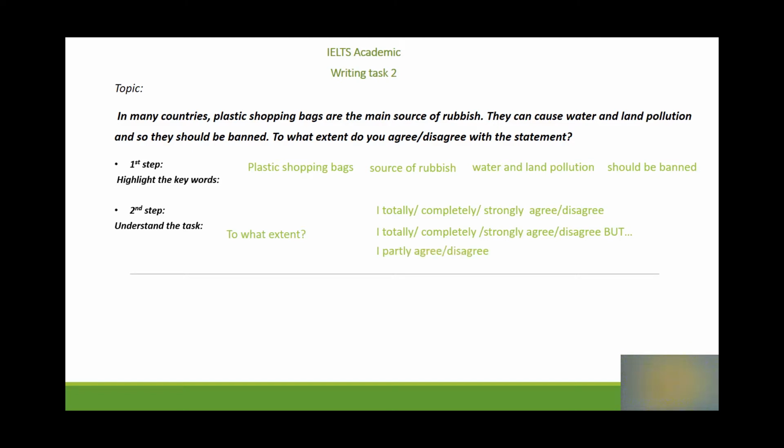Next we have the expression I partly agree, disagree, and then we have I agree or I disagree to some extent. Again, I would like to remind you that these are not the only expressions you can use for this purpose. Now we move to the next step, which is making a plan. Of course, we have a common plan for IELTS writing task number 2, which is made up of three components, an introduction and a body paragraph and a conclusion. The number of the body paragraphs varies from one essay to another.